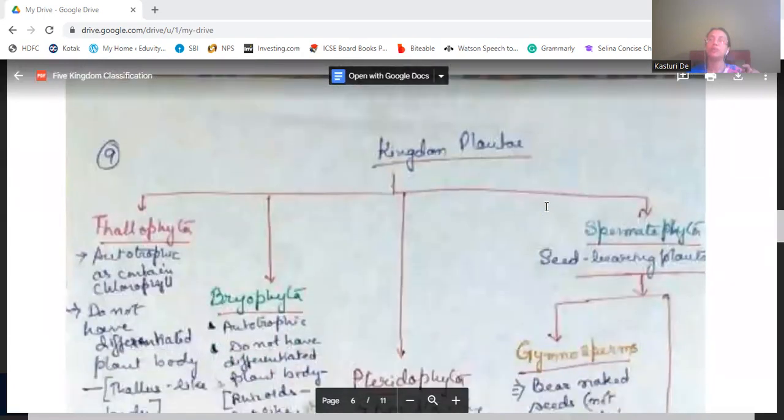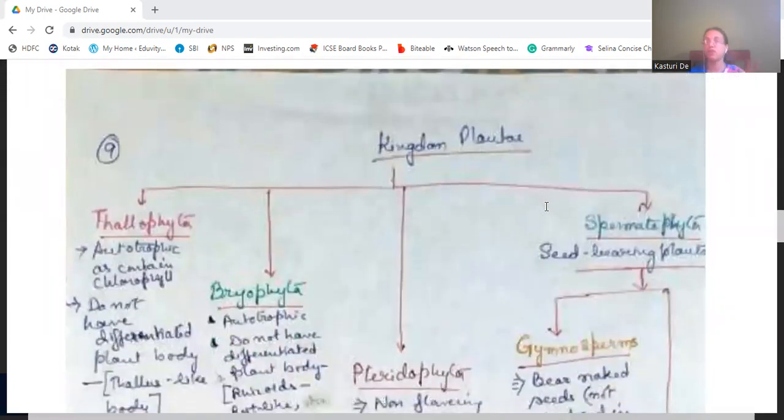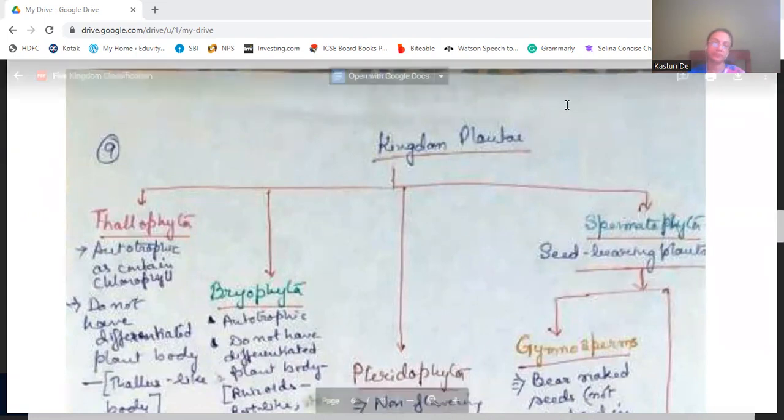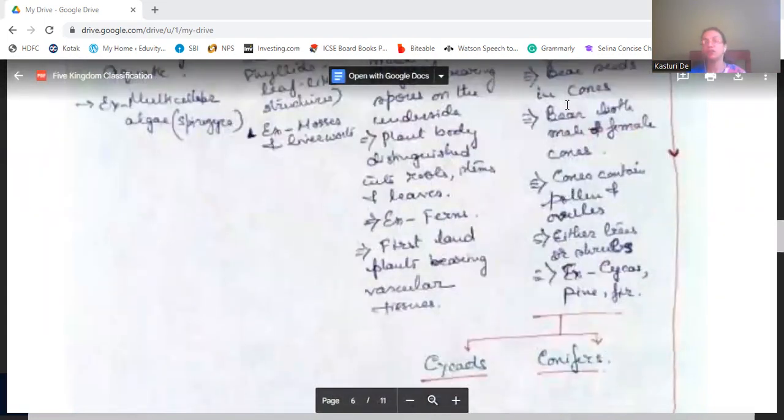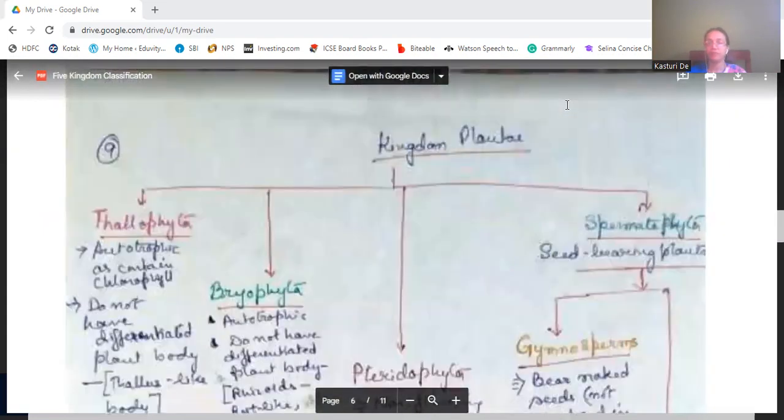Then we come to the broader classification of kingdom Plantae. The kingdom Plantae is divided into 4 groups: Thallophyta, Bryophyta, Pteridophyta, and Spermatophyta. These are the 4 phyla. So, Thallophyta.